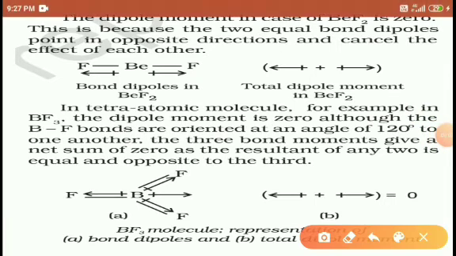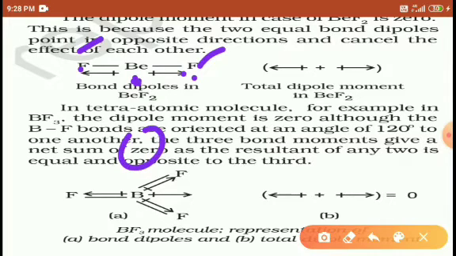So the dipole moment of BeF2 is 0. Here I already told you that bond angle and terminal electronegative element decide the dipole moment. Here also both sides have the same element, but the central atom is weaker. The central atom is less electronegative, and the terminal element fluorine is more electronegative.